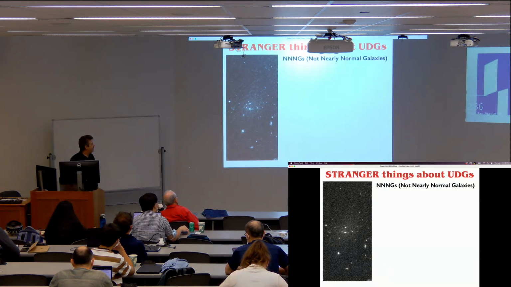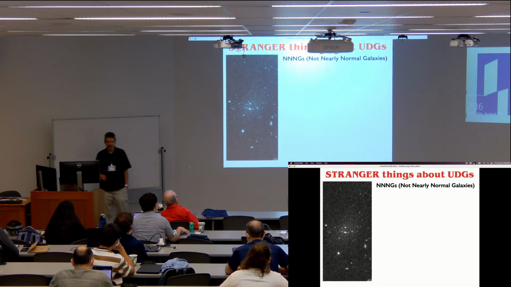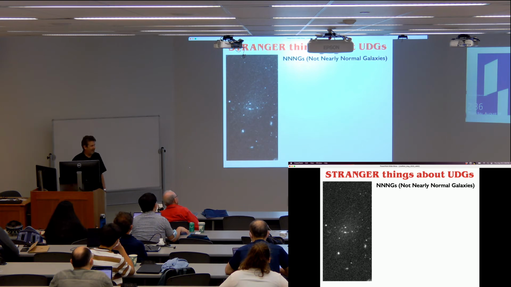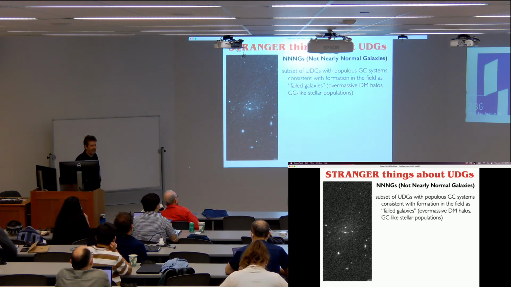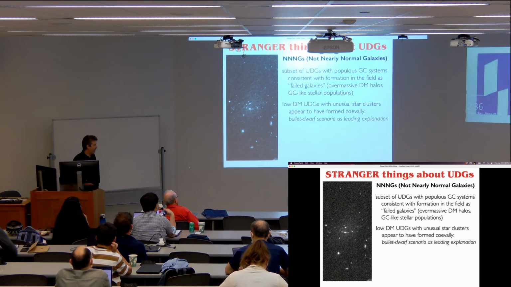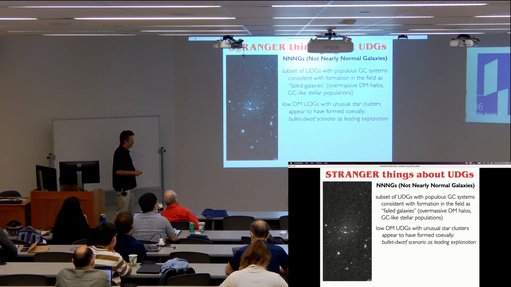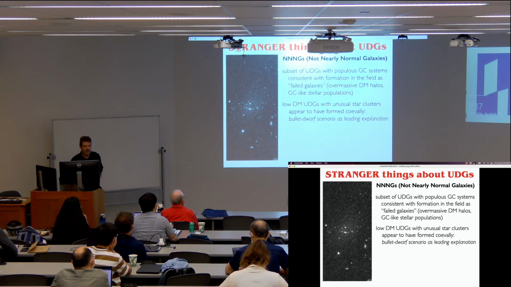So I'll wrap this up by saying, a blast from the past, that UDGs are not nearly normal galaxies. I'll make that claim. There seems to be a subset of UDGs with anomalously populous globular cluster systems that look like they could be what we call failed galaxies. What that means still needs elaborating. There's an opposite population of low dark matter content, where I think the only thing so far that explains all the observations is this bullet dwarf scenario. So thanks for your attention, and I appreciate more questions or comments.